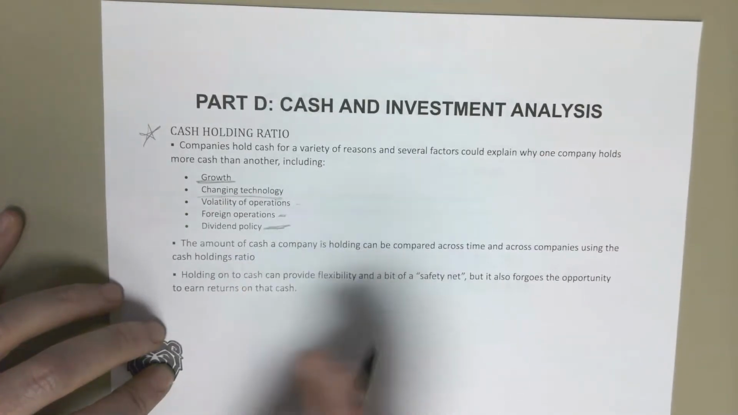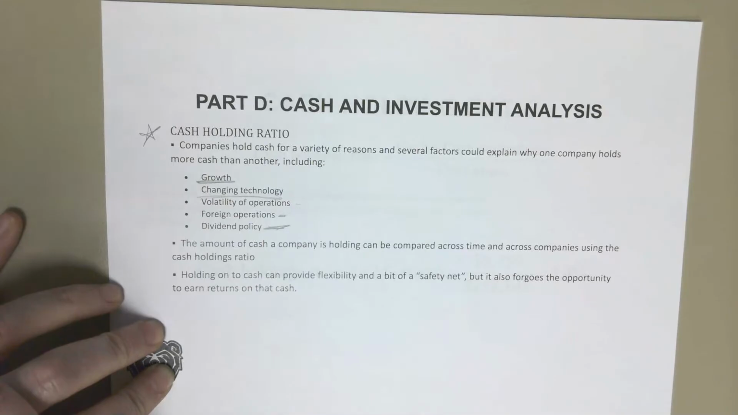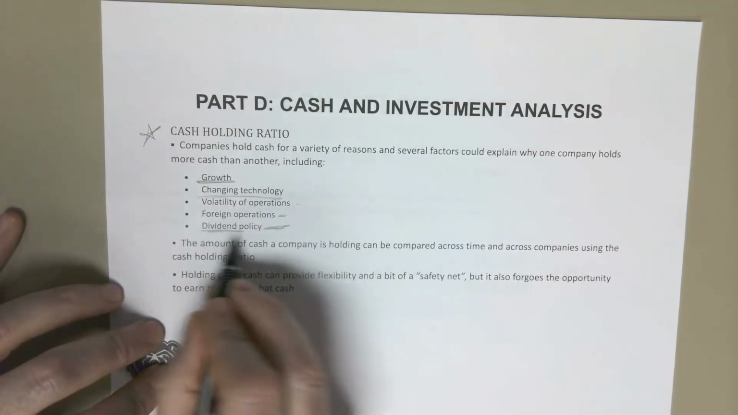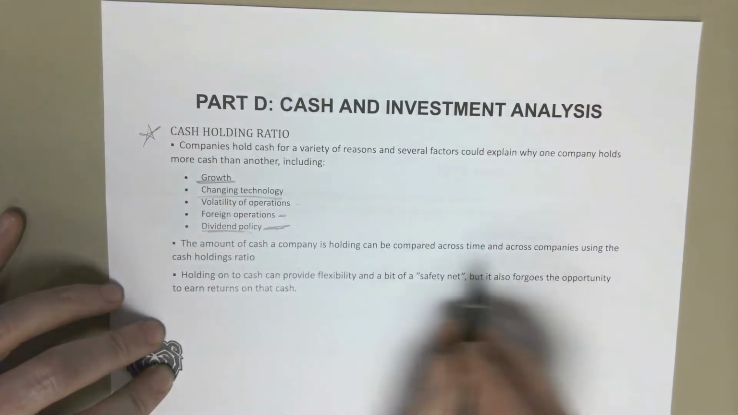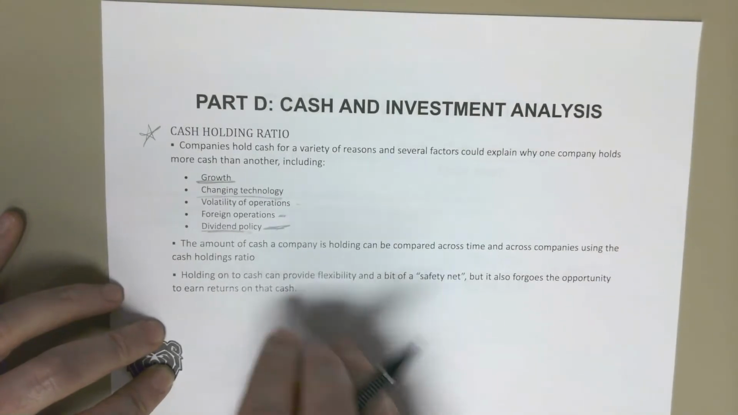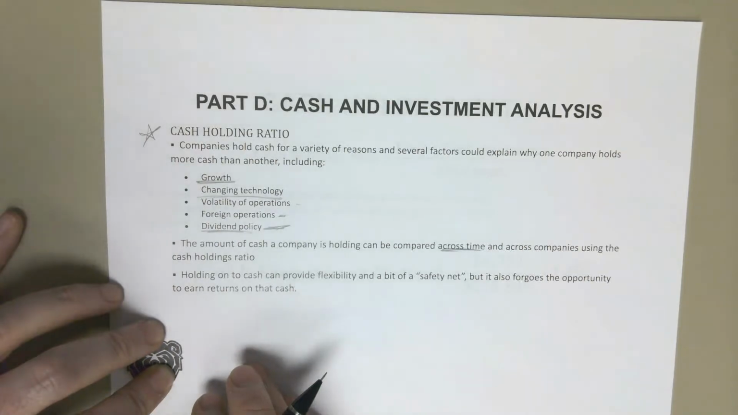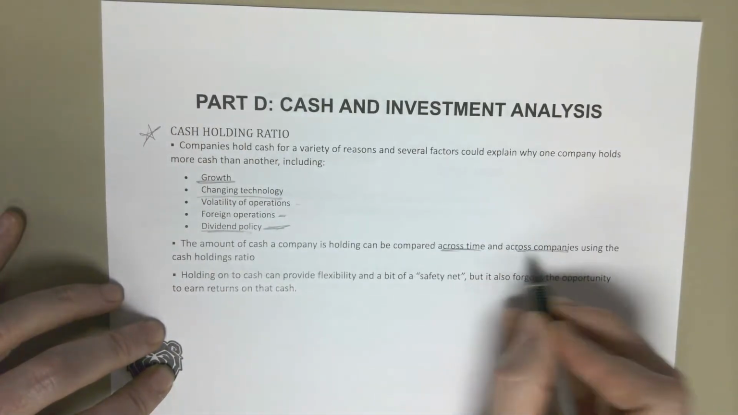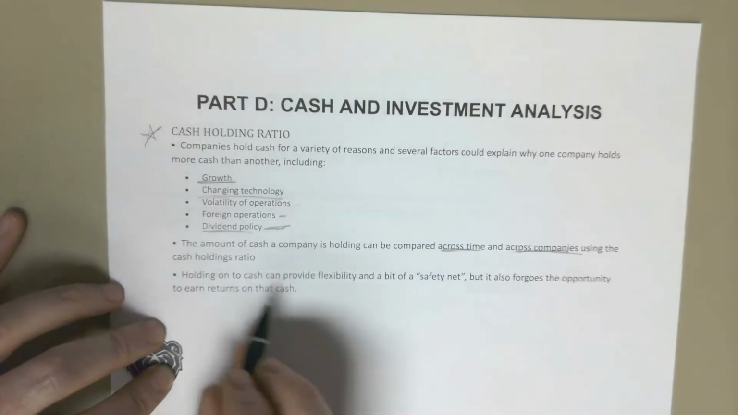And then also, do they have a dividend policy? Companies that have a high dividend payout, companies like GE or Ford that pay out cash dividends every quarter, have typically got lower cash on hand. You can compare how much cash they have across time. This is your time series analysis. Across companies, this is going to be benchmarking. You're going to be benchmarking against competitors, and against the industry, that kind of thing.